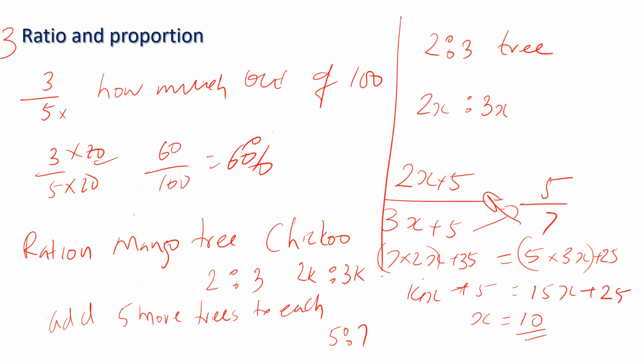Now, that means if the ratio is 2:3, it will be 20:30, because x is 10. This way we can solve the problem. Very important. And this kind of question will help us to solve big queries in our day-to-day life also.